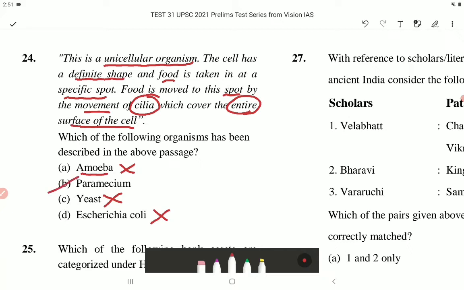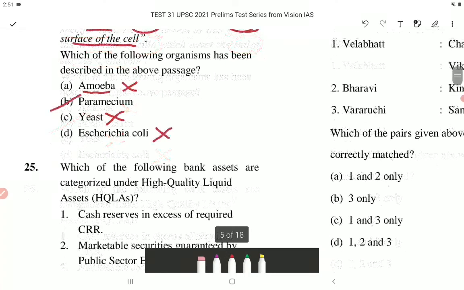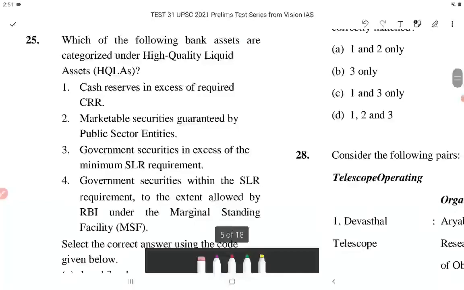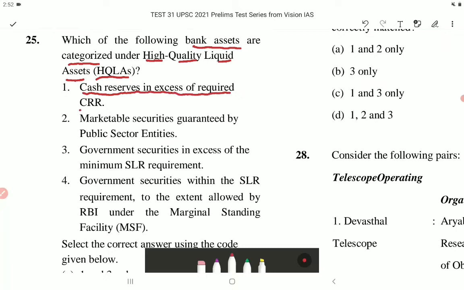Now let's come to question number 25. Which of the following bank assets are categorized under high quality liquid assets, that is HQLAs? So the first statement is cash reserves in excess of required CRR.